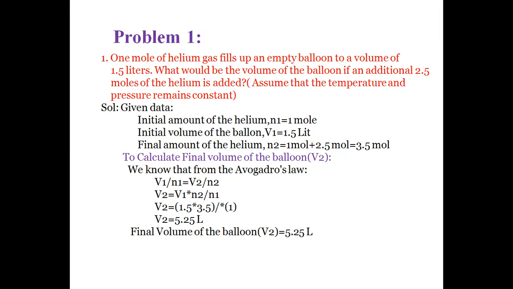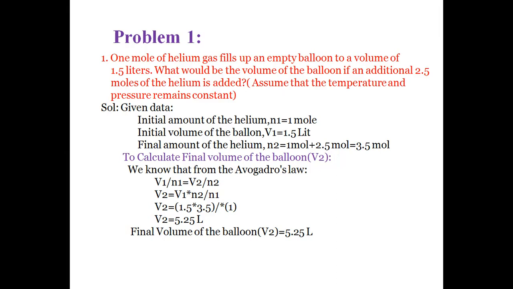So what would be the volume of the balloon if an additional 2.5 moles of helium is added? Meaning to the initial volume, we are adding 2.5 moles of helium to the gas, so how much will the volume expand? We have to calculate the final volume.